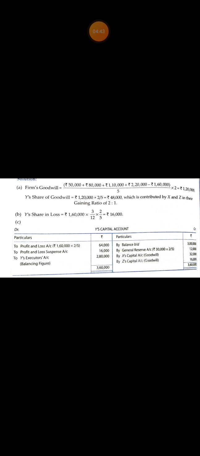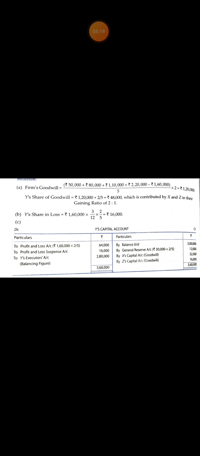Next, Y's share in loss, that is the loss up to the date of death, or profit and loss suspense account. Profit or loss up to the date of death is calculated on the basis of previous year's profit, or on the basis of profit for the year ended 31st March 2020. The profit or loss for that year is 1,60,000, which is given on the asset side of the balance sheet. That means it is a loss.